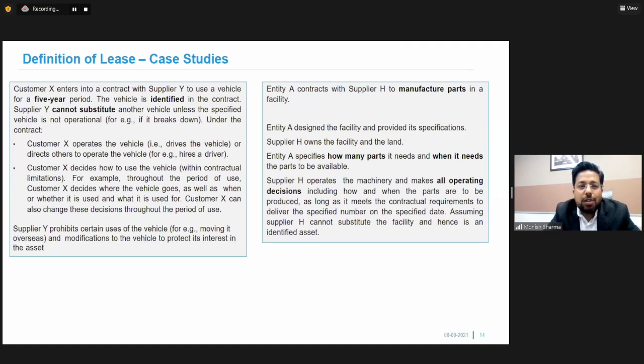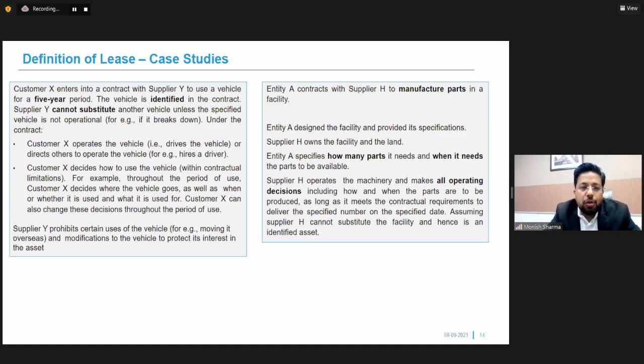So customer X operates the vehicle, he drives the car as per his whims and fancies, or he directs others to operate the vehicle, or he has given his car to a driver, and that driver drives the car.